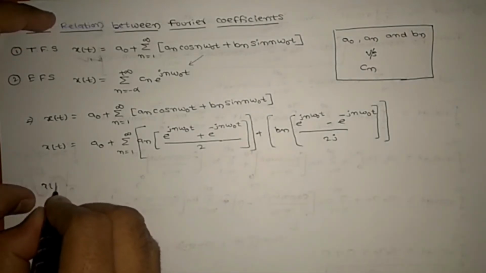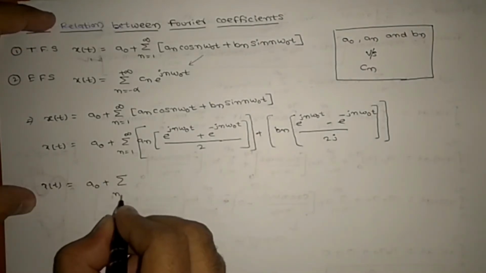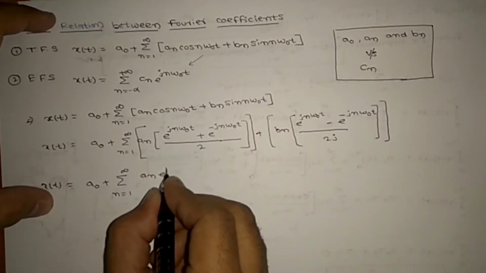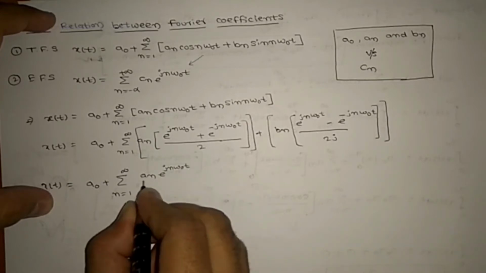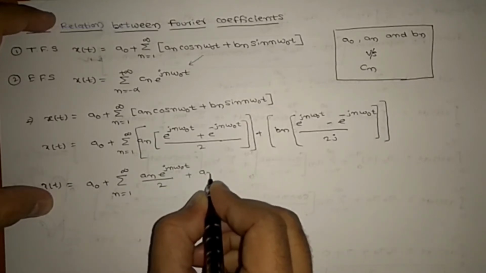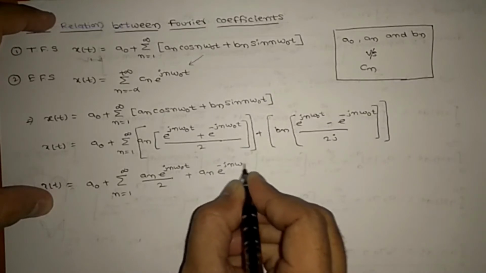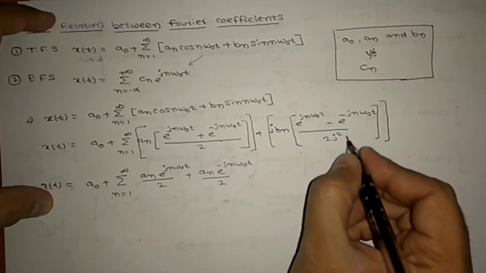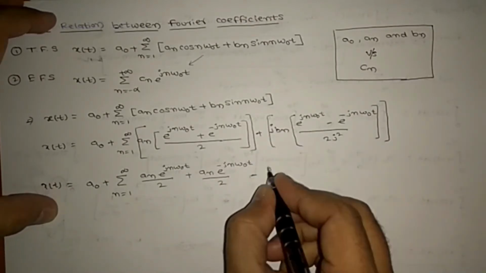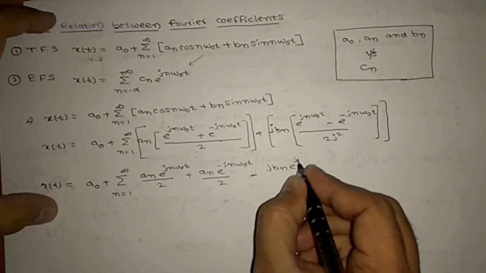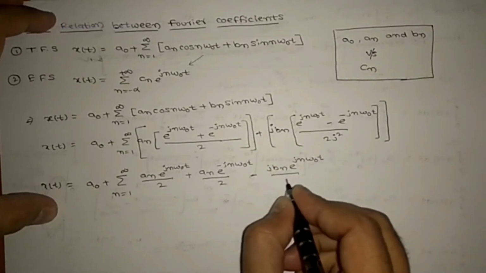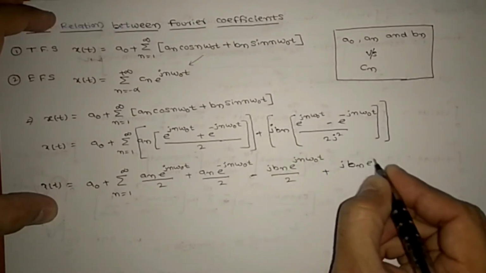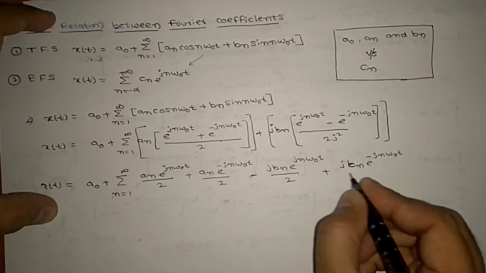So next, x of t equals a0 plus sigma n equals 1 to infinity. Multiplying this one, an e power of jn omega naught t by 2 plus an e power of minus jn omega naught t by 2. Here I am multiplying with j and j square, and this is minus, right? So minus j bn e power of jn omega naught t by 2, and this is minus into minus plus, right? Plus j bn e power of minus jn omega naught t by 2.